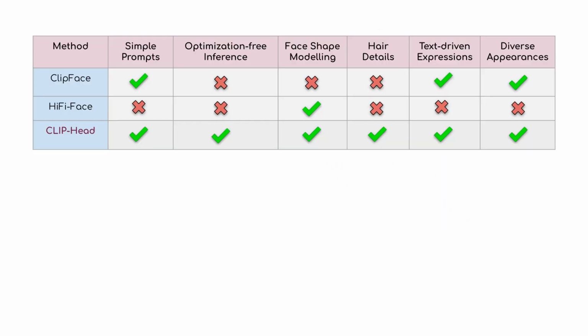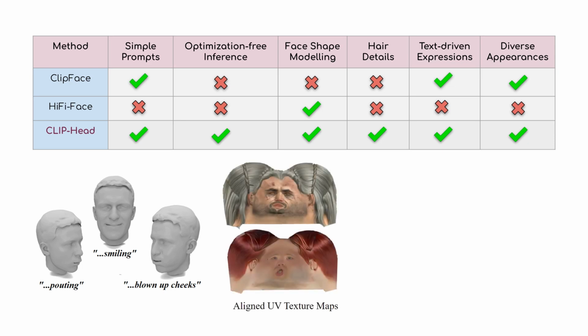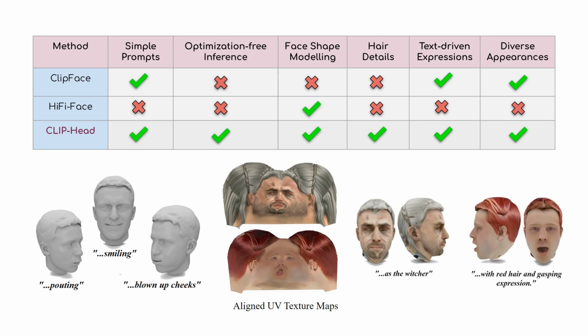ClipHead offers an optimization-free inference, which takes around 50 seconds on an RTX 4090 GPU. Our method is capable of modeling diverse facial geometry, expressions, and hair details from simplistic text prompts. The proposed aligned UV parameterization enables a wide variety of texture appearances and styles that can also be synthesized via text. We will now explain our approach in detail.